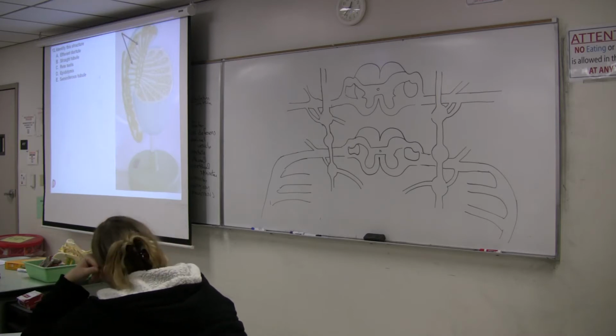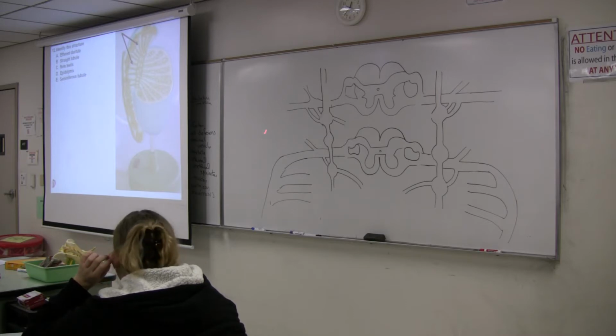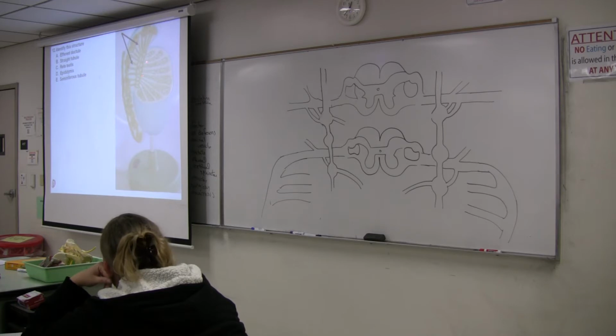The straight tubule. So when I drew it on the board on Tuesday, we had the highly coiled seminiferous tubules. Two of them join together to form a single straight tubule. So it's this structure right here, these structures here, just proximal to the rete testis.